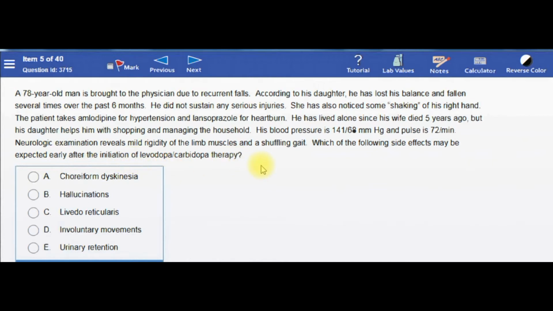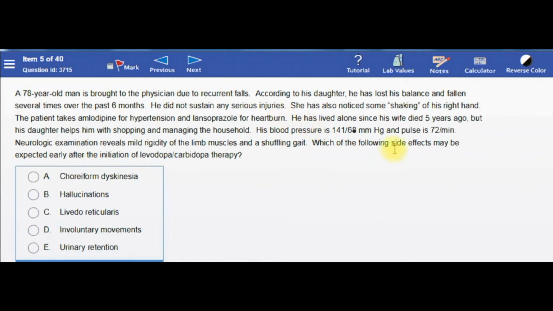This is a classic scenario for Parkinsonism, in which the patient has restricted unilateral shaking of the hand, a resting tremor, which later on becomes bilateral. On exam, the patient has rigidity and a short steppage or shuffling gait, and recurrent falls due to postural instability and some sort of bradykinesia. This is a classic picture of Parkinsonism.